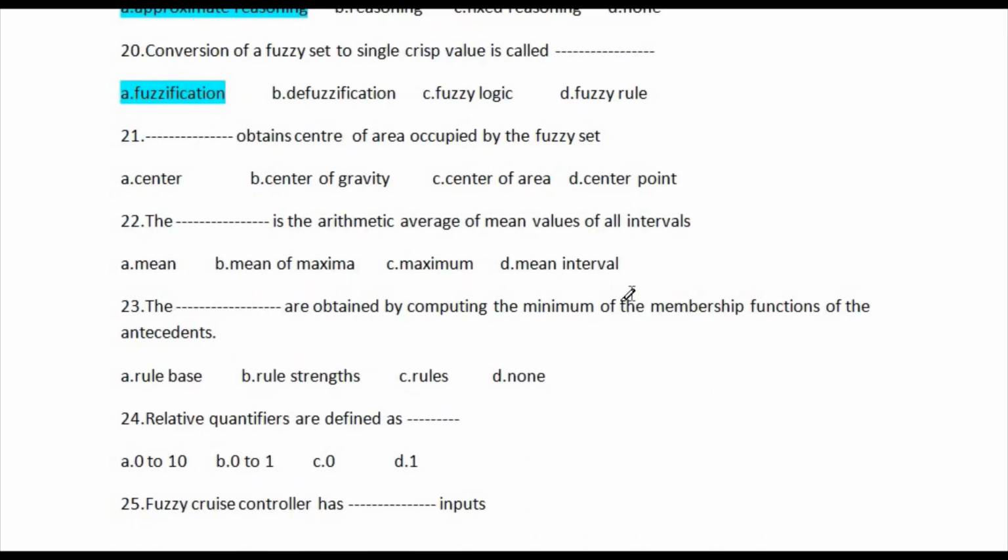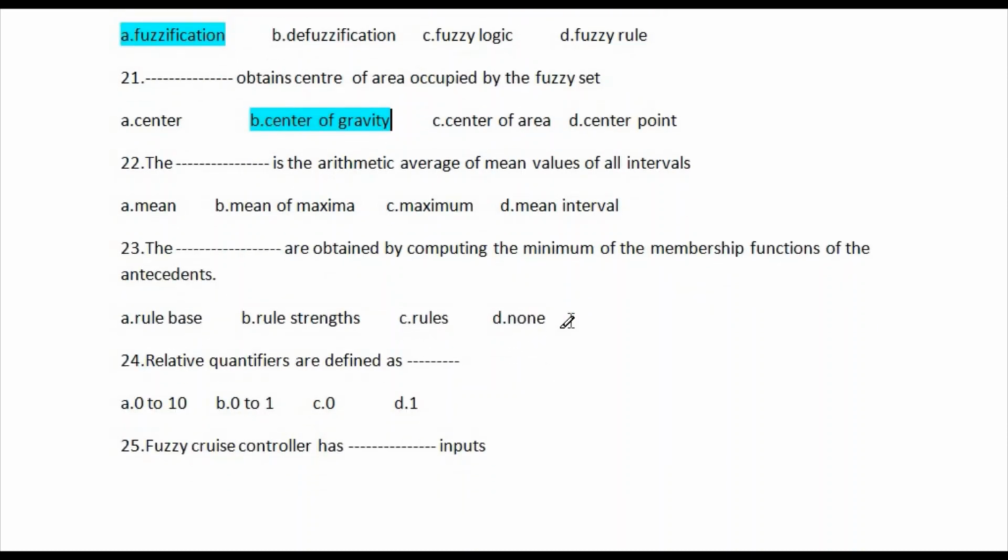So question number 21 is blank space obtains center of area occupied by the fuzzy set. So first option is center, and second one is center of gravity, and third one is center of area, and last one is center point. So correct answer of this question, option number B, center of gravity. This is the correct answer of this question. So let's go for question number 22.